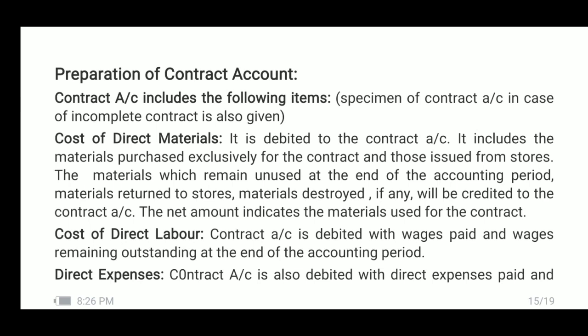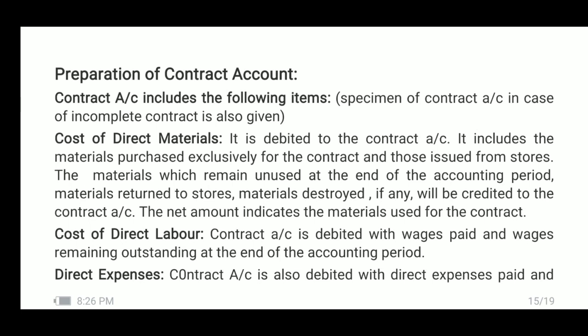Nextly, cost of direct labor, that is nothing but wages. Contract account is debited with wages paid and wages remaining outstanding at the end of the accounting period. Wages which remain outstanding, which means unpaid, should also be included, and outstanding wages will be added to wages paid on the debit side of the contract account.